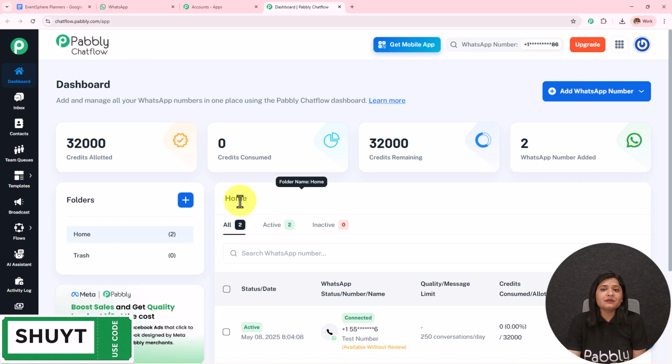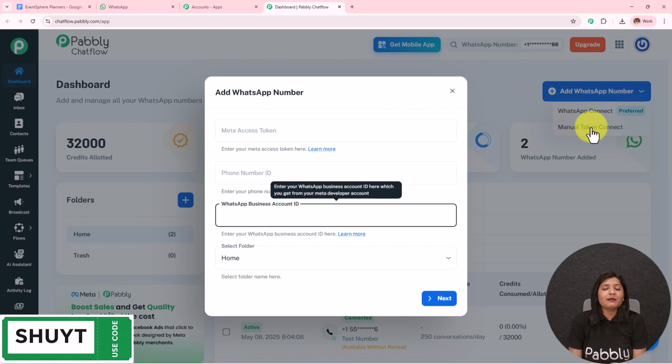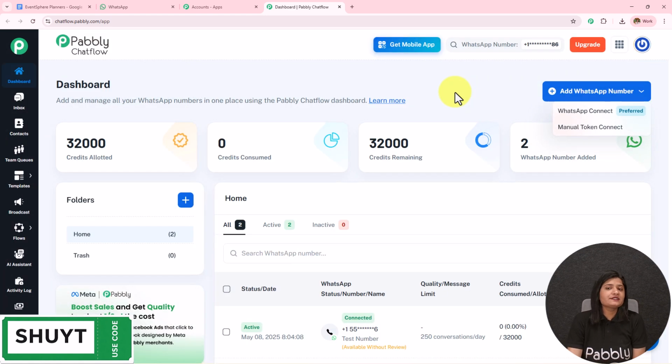To add a WhatsApp number to your Pabbly Chatflow account, simply click on this Add WhatsApp number, click on this WhatsApp Connect, which is the preferred method, or you can also use a manual token to connect your Pabbly Chatflow to your WhatsApp. If you want to get the step-by-step process, the detailed video is given in the description. You can check that out. Also on the left hand side, we have the most important features of Pabbly Chatflow. The detailed video is given in the description. You can check that out.